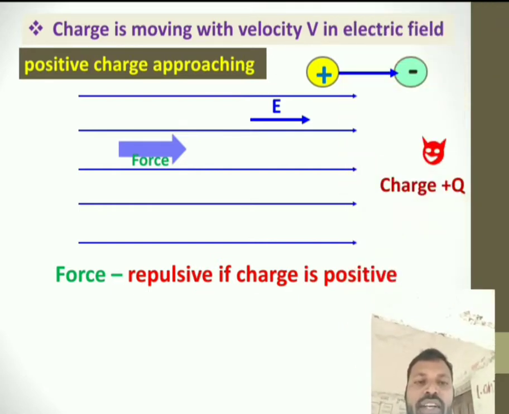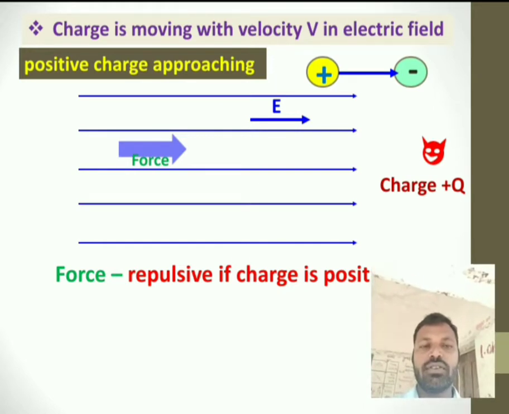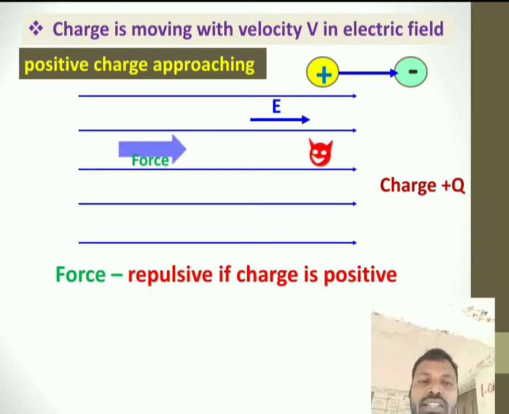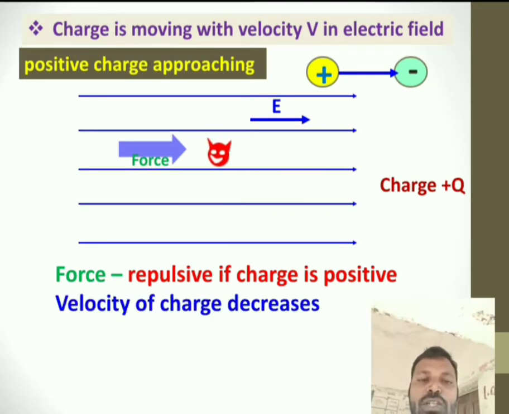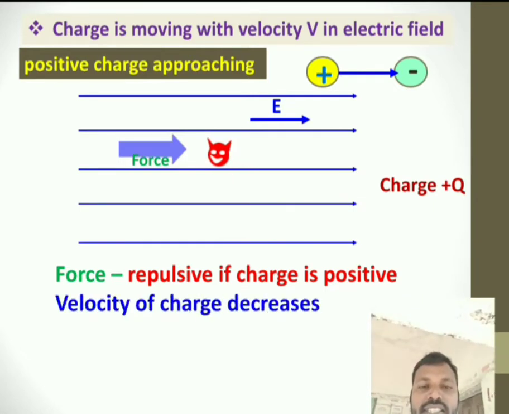See here, if the charge is positive, now when the positive charge is approaching the electric field, the force applied by the electric field is repulsive. So, because of this repulsive force, before entering the field, it is moving very fast, but after entering the field, it is moving very slowly. That means the velocity of the charge is decreased in this case. See here once again, before the field it is moving fast, but after entering the field, its velocity gradually decreases. This is when a charge is positive.